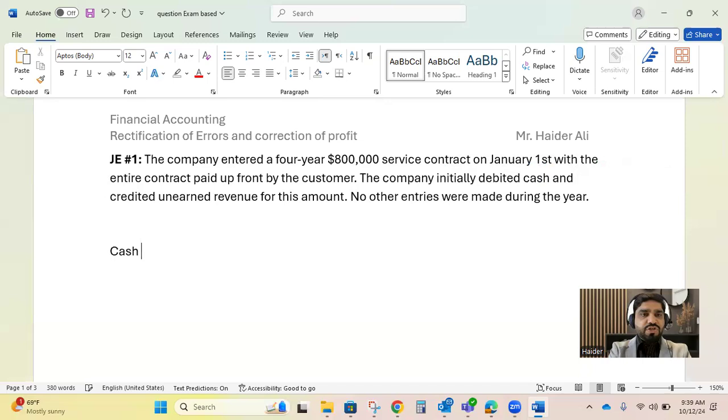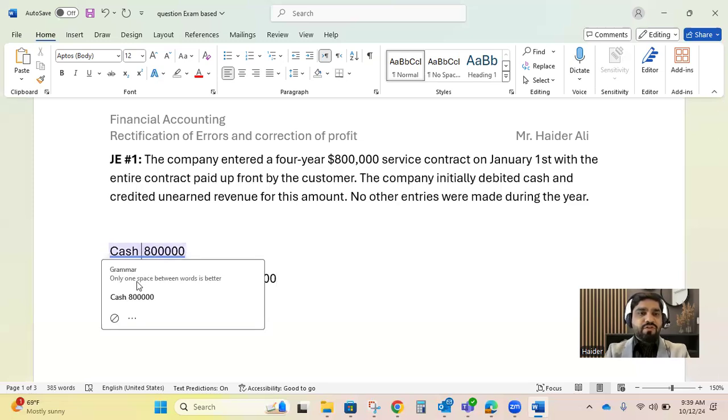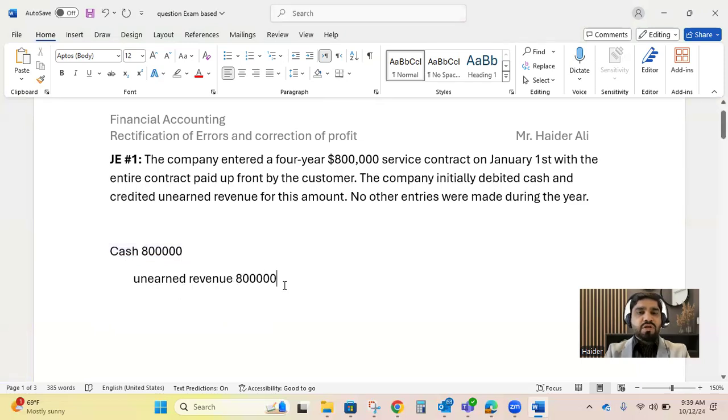They recorded this entire money received as cash, and unearned revenue was credited because this was your liability for 800,000. So 800,000 was recorded as cash received in advance and 800,000 was your liability. In the beginning, this was not your earned revenue.